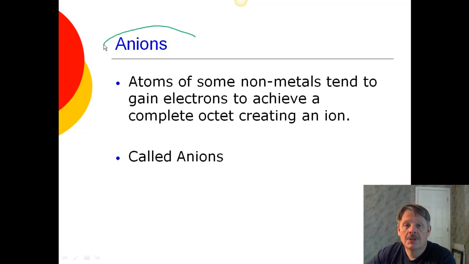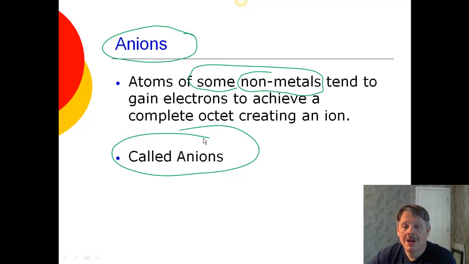Anions are the opposite. Anions are the nonmetals, and they tend to gain electrons in order to achieve a complete octet, creating an ion. Again, we said some nonmetals because there's some things like the noble gases that do not count, because the noble gases do not bond. So even though they're nonmetals, they do not bond. These are called anions when they become a negative ion.